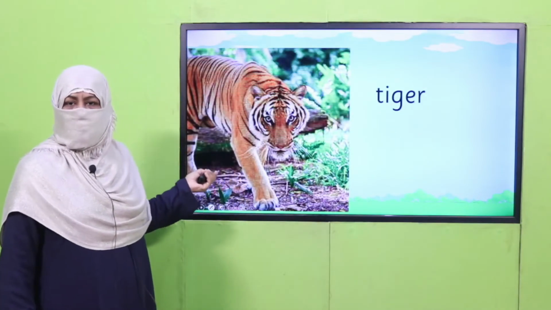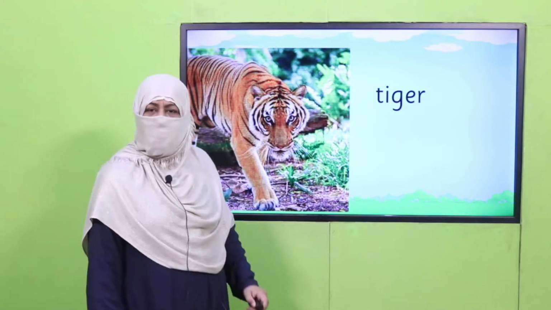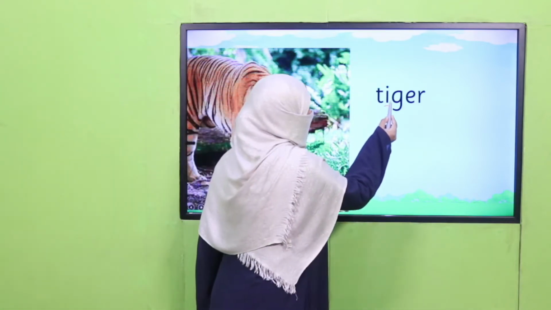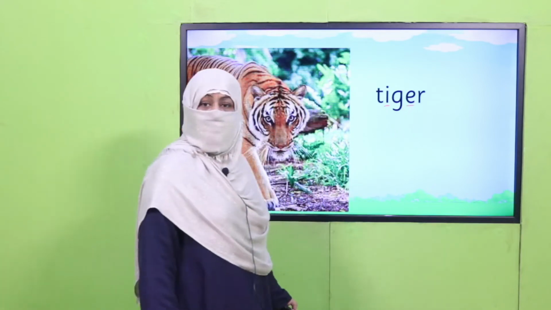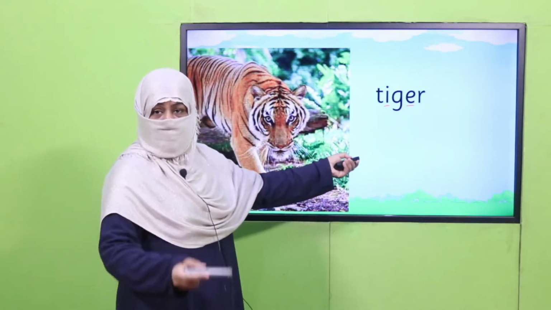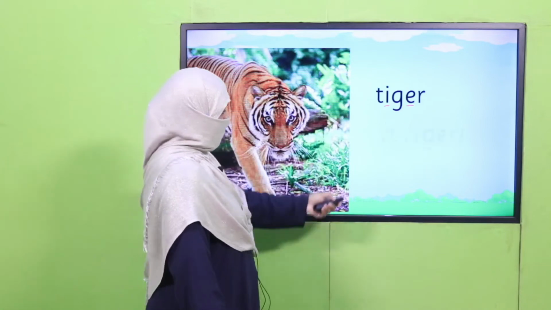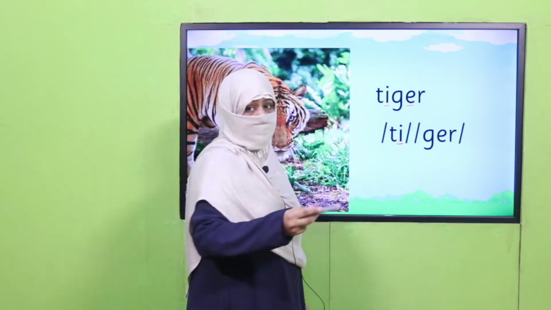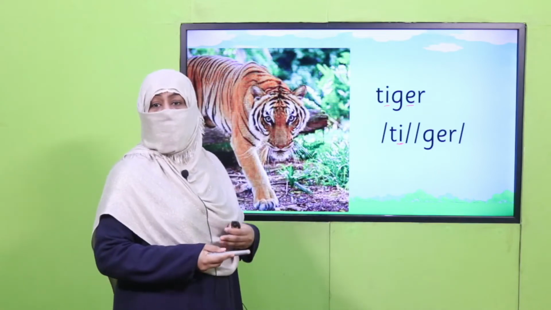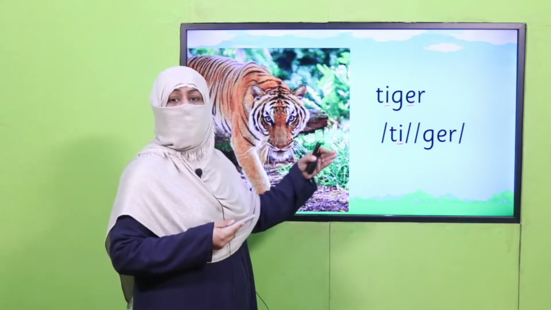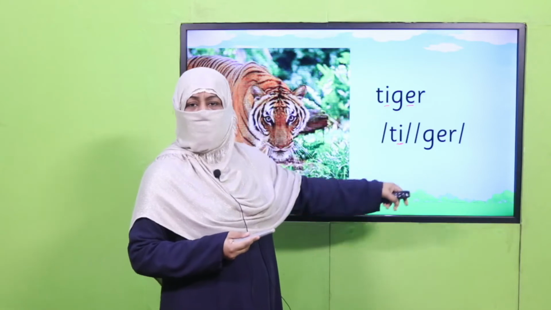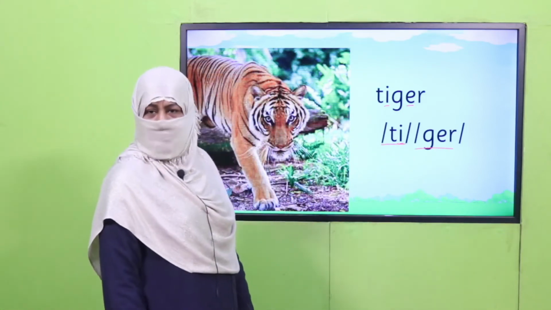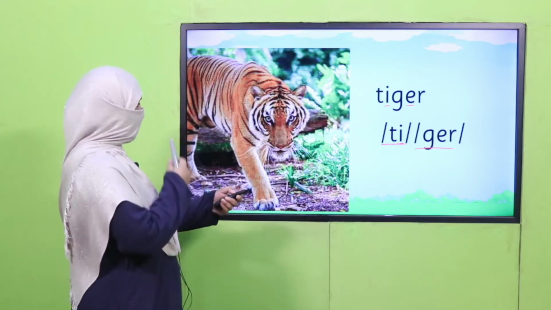Which picture is this? Which animal can you see? It's a tiger. When we say or write tiger, how many vowels are there? Again, I and E. So let's make syllables. You can do it now. We'll separate it. Now this I is an open vowel. You will say it with a long sound, and E will be a short sound, and it will be said tiger. Are you getting it? Good.